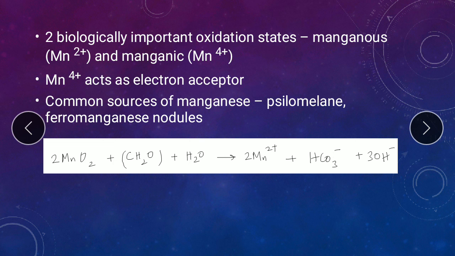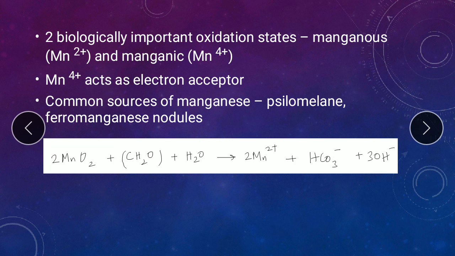You can see over here the manganic is shown in the form of MnO2, or manganese oxide. And CH2O is just to show you the presence of an organic compound. It can be any organic compound, like I have told you in the case of iron. Similarly, here also, it can be any organic compound like a fatty acid, an amino acid, an aromatic compound, or a sugar. So the organism utilizes an organic compound which is going to donate the electrons.